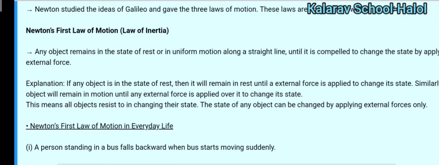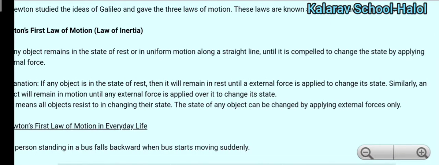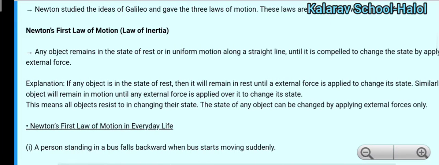An object always tends to remain in its original state unless or until a force is applied on it. For example, if an object is at rest, it will remain at rest until an external force is applied to change its state. Similarly, if the object is in motion, it remains in motion until an external force is applied on it.